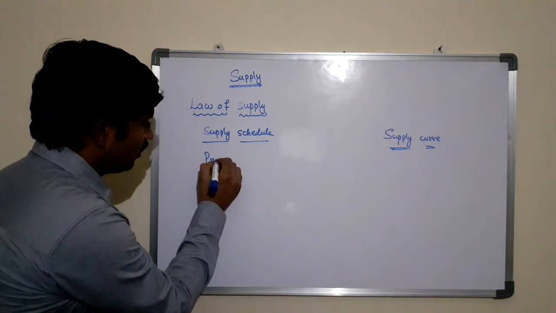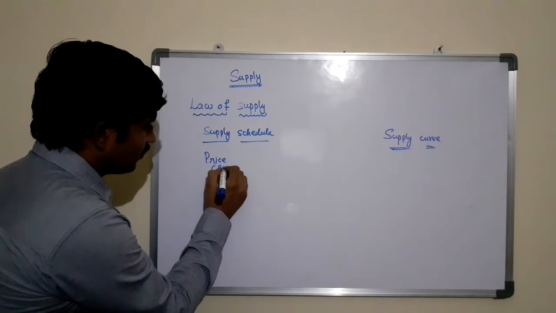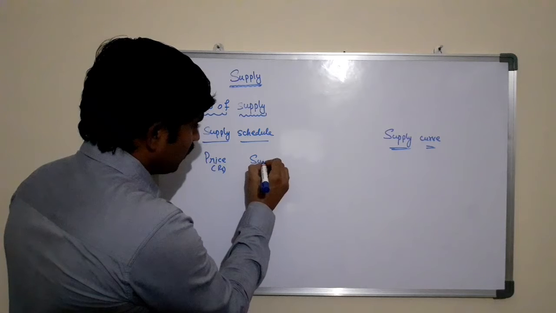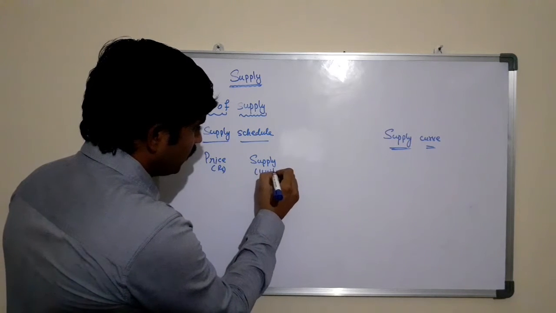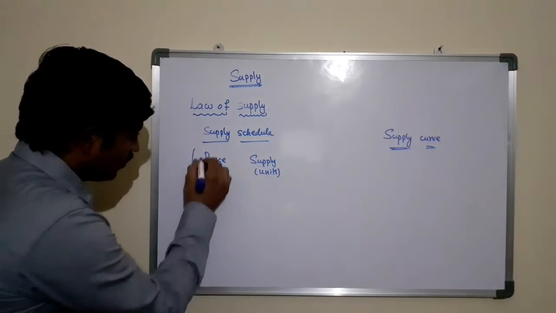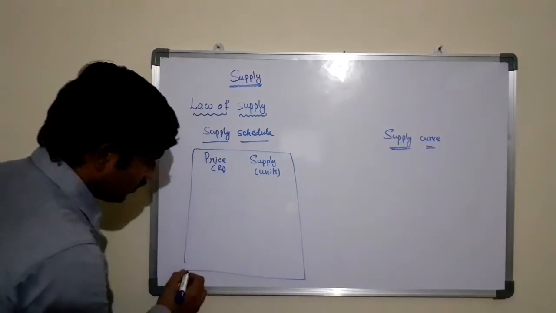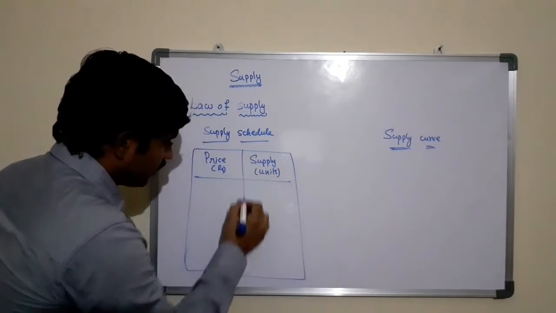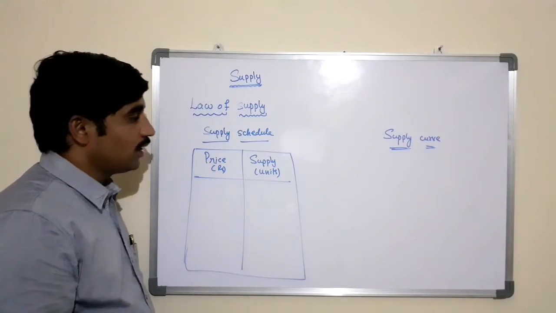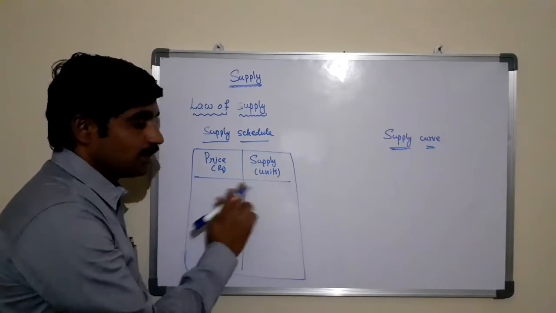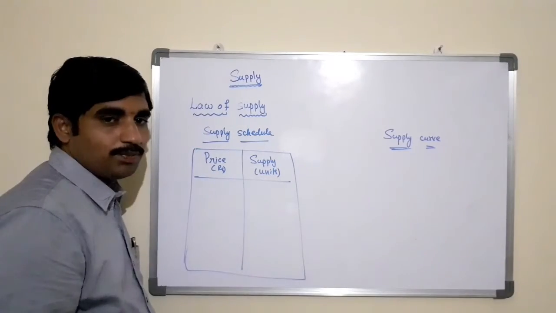For example, here we have the price of the product in terms of rupees and the supply of the same commodity in terms of units. As we discussed, the law of supply states that there is a direct, that is a positive, relationship between the price and the supply of the same product.